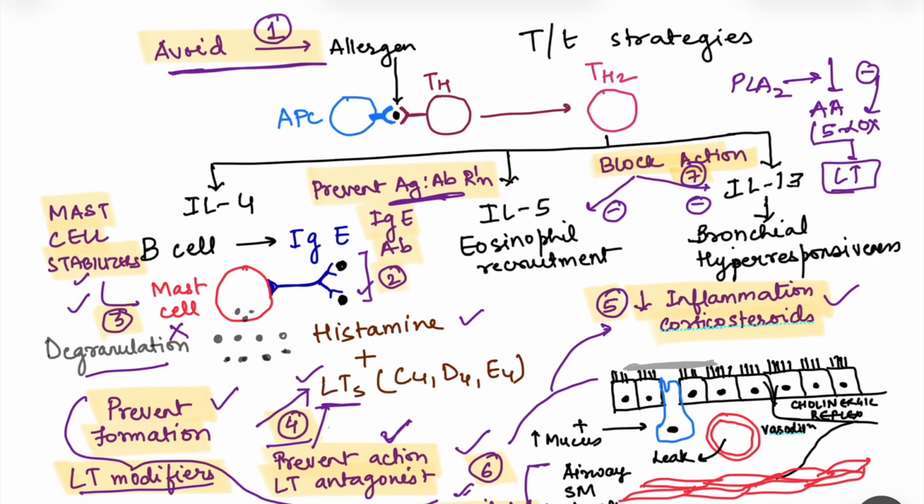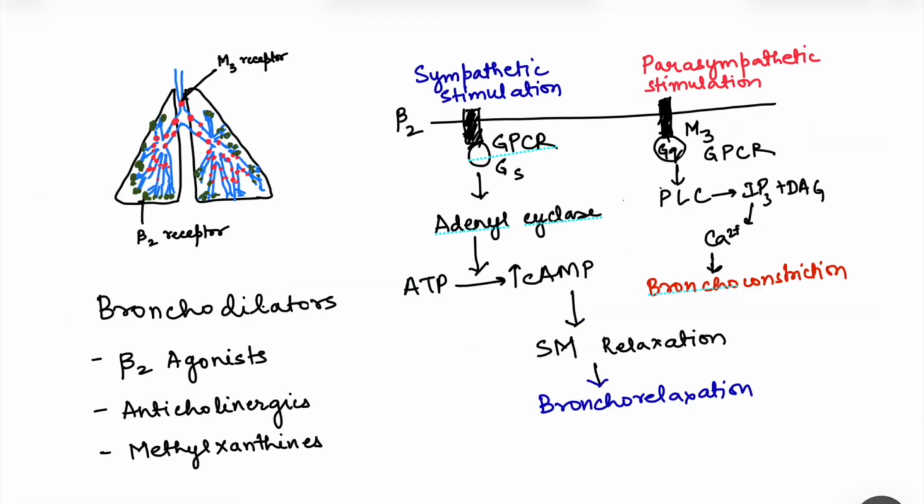Then we have newer drugs which block the action of interleukin 5 and interleukin 13. We have seen that interleukin 5 is causing eosinophil recruitment, and eosinophils also cause release of this leukotriene. So there are interleukin 5 antagonists, basically the antibodies which bind with interleukin 5, and we have interleukin 13 antagonists as well. So we will talk about these drugs one by one. First we will talk about the bronchodilators.